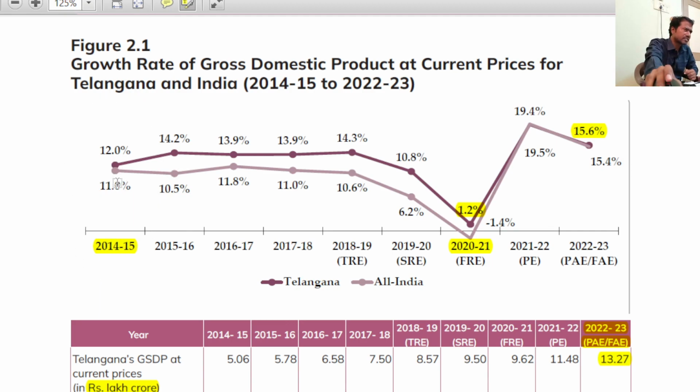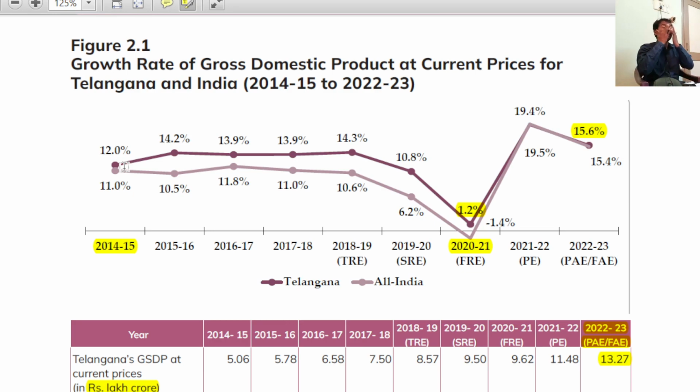Anyway, the gap is just 11%, and here also there is some gap of some 0.2%. Here the gap is 15.6% and 15.4%, right? In 2022-23, the gap is 0.2%, and here the gap is some 1%. The point is here, please listen. I am giving a statement.